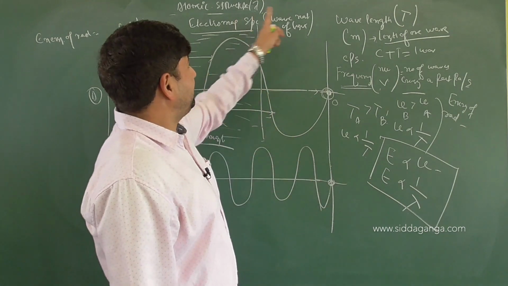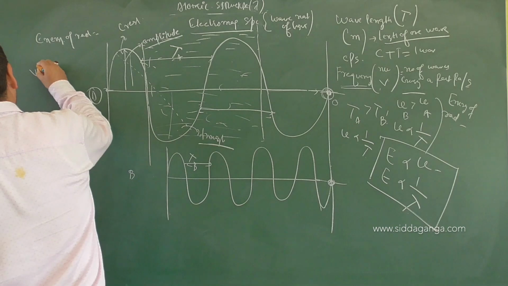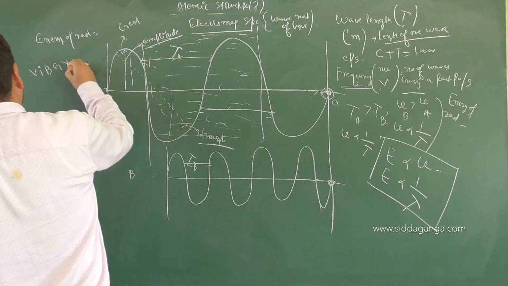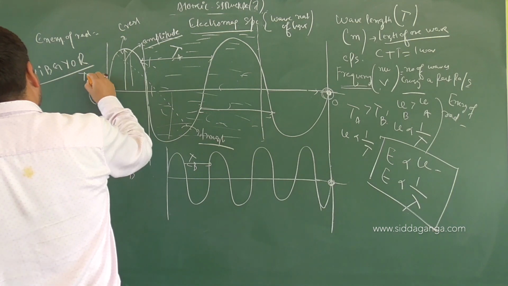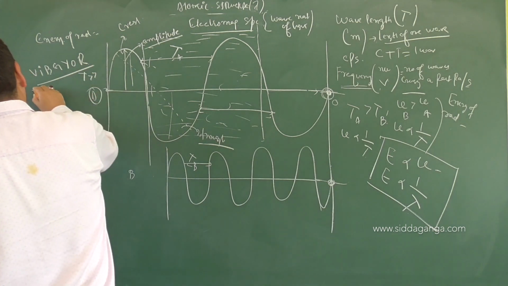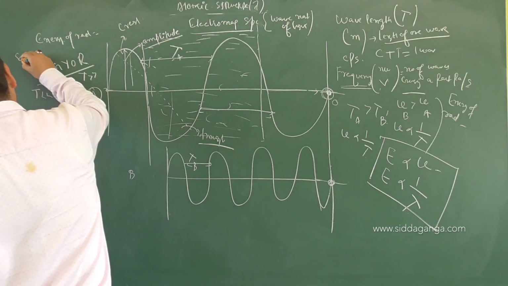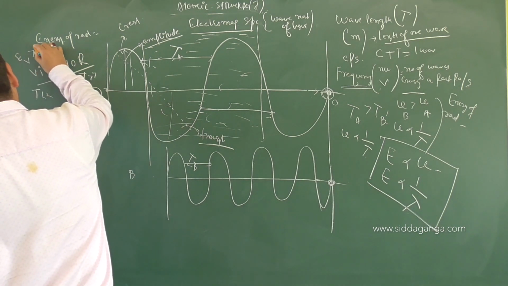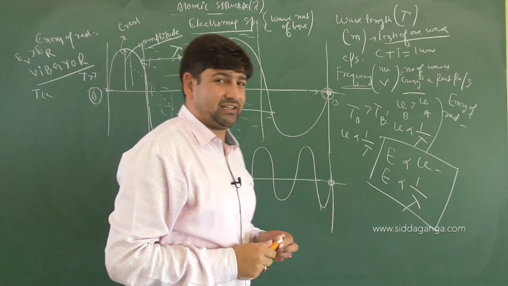That means in the visible zone, what is there? V, I, B, G, Y, O, R. Red has got most wavelength and violet has got least wavelength. That means energy of violet light will be more than energy of red. One more important thing that you can understand now.